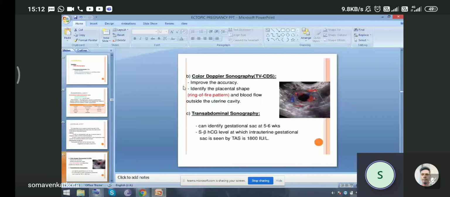Then transabdominal sonography. The first method of choice to investigate is the transvaginal. After that, we can do the transabdominal sonography. It can also identify the gestational sac, but at 5 to 6 weeks, whereas the transvaginal identifies it at 4 to 5 weeks. And the beta hCG level at which the intrauterine gestational sac is seen in transabdominal is 1800, whereas in transvaginal it is about 1500.